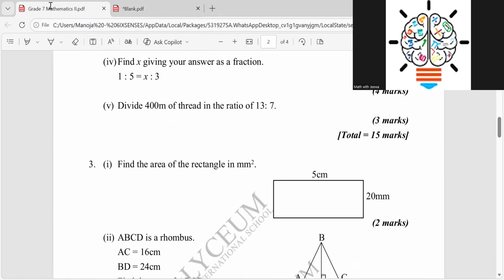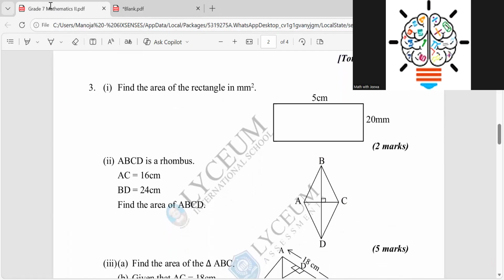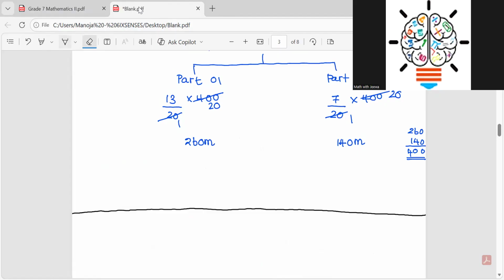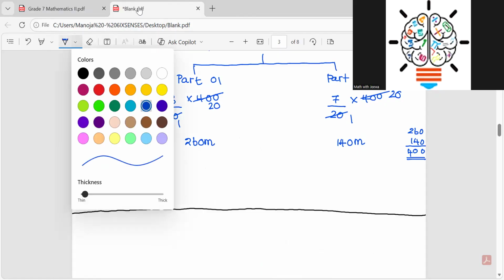This is question number 3. Find the area of the rectangle. I'm wondering whether this is a grade 7 paper, because this is very easy. Find the area of the rectangle. But this is something very tricky. If you are not attentive, you are going to miss something.